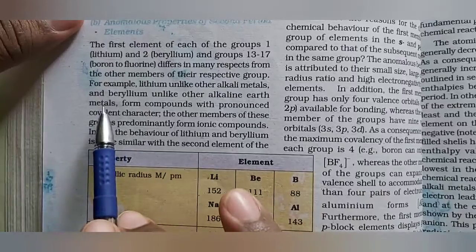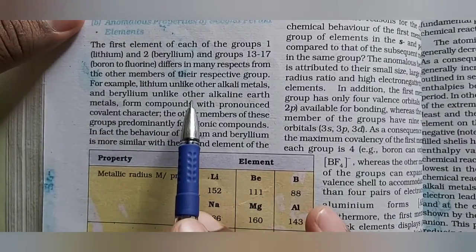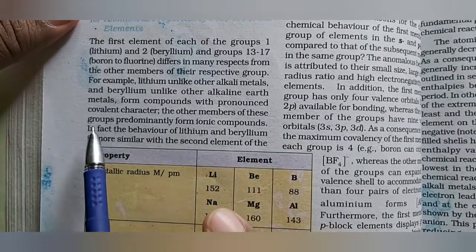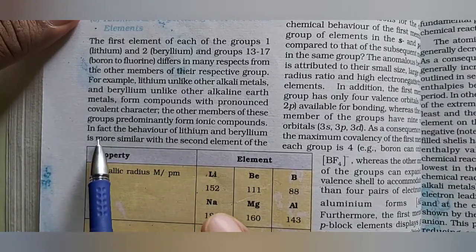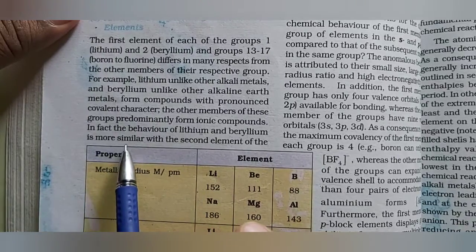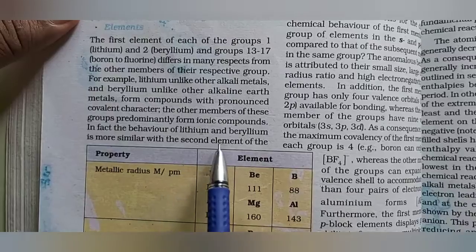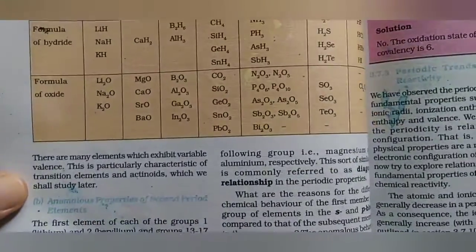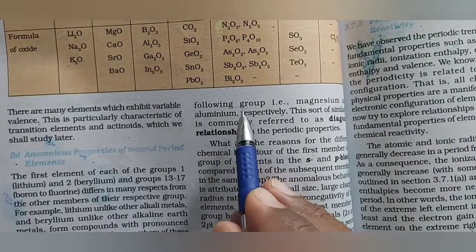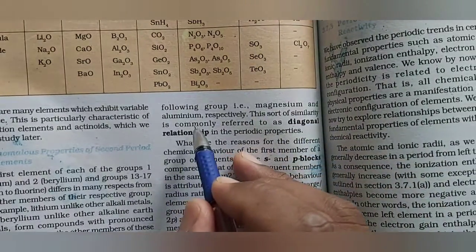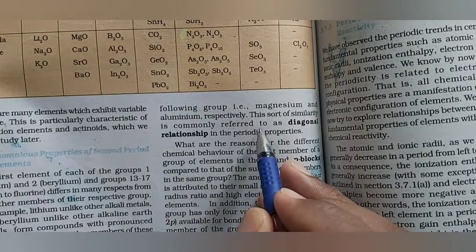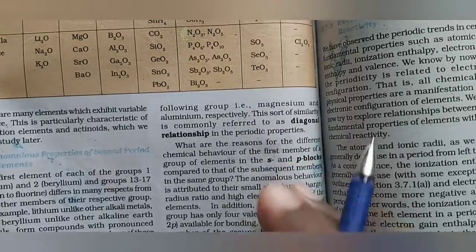Lithium, unlike other alkali metals, and beryllium, unlike other alkaline earth metals, form compounds with pronounced covalent character. The other members of this group predominantly form ionic compounds. In fact, the behavior of lithium and beryllium is more similar to the second element of the following group, that is magnesium and aluminum respectively. This sort of similarity is commonly referred to as diagonal relationship in the periodic properties.